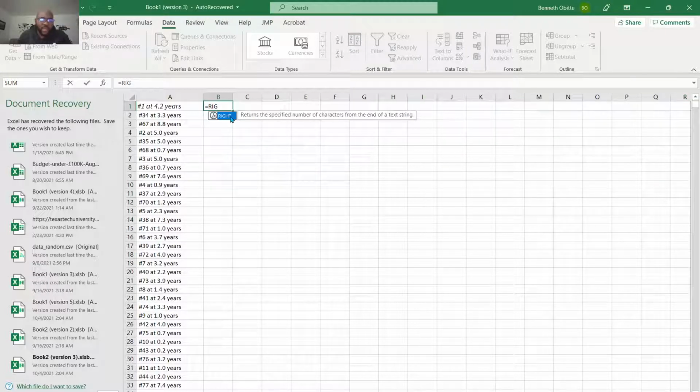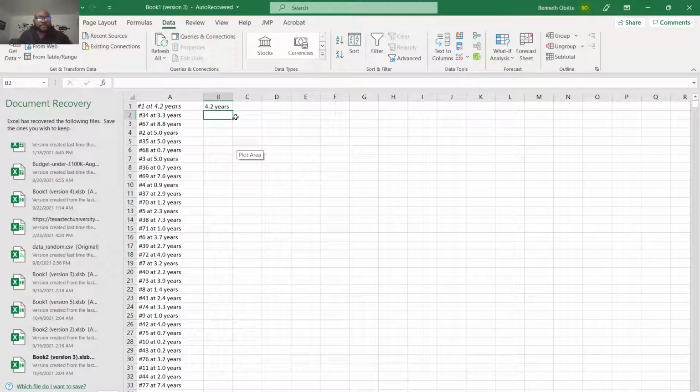What this means is it's going to return the number of characters you specify, starting from the right. So from the right is 1, 2, 3, 4, 5, 6, 7, 8, 9, comma. So what we need is 9 characters from the right. Enter. See, it pulls those 9 characters.